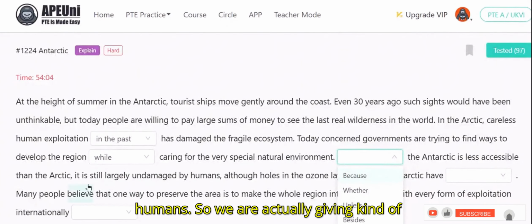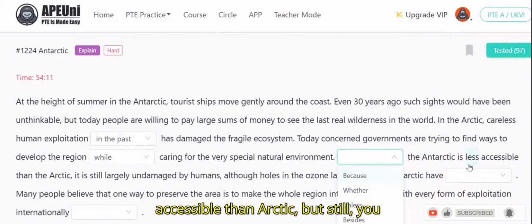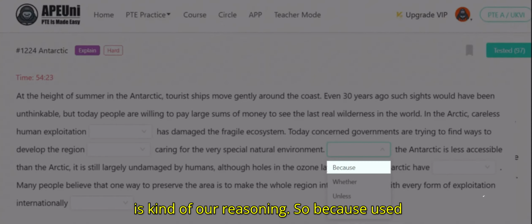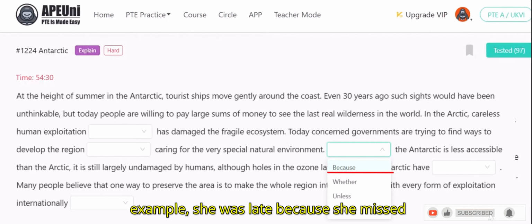So we are actually giving a reason that the Antarctic is less accessible than the Arctic, but still largely undamaged by humans. That is our reasoning. Because is used to introduce a reason or explanation. For example, she was late because she missed the bus.